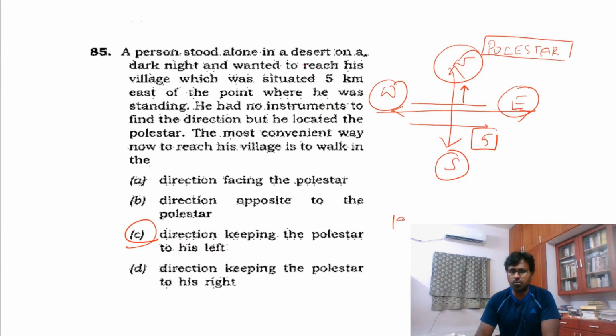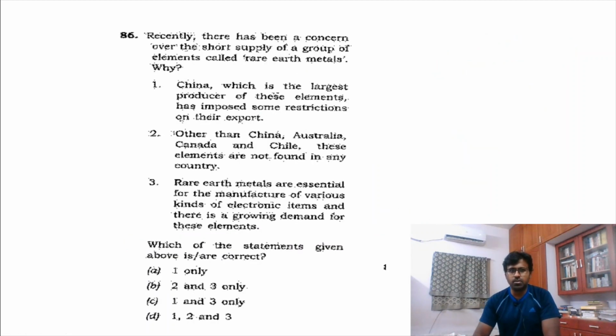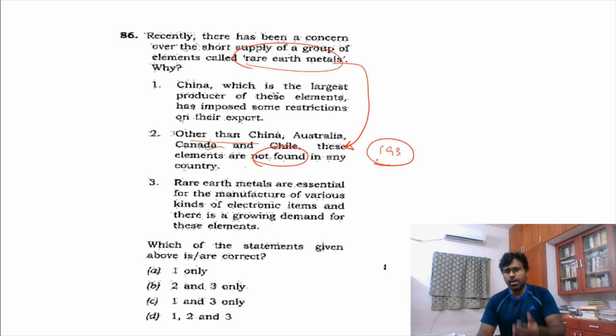So 19, see this, how many questions? Actually we will overshoot. I think we are going to overshoot. So in this question you see this 86th question. Rare earth metals. See the statement, other than China, Canada, Chile, no other country. It is not true. Rare earth metal is present in other countries. There are nearly 193 countries in this world. The rare earth metal is present, but it is not found in substantial quantity. This is a blanket statement which is not true, and hence remove this statement. So it actually becomes A or C.